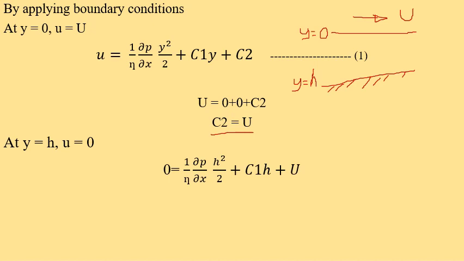So if we substitute this, we get 0 is equal to 1 by eta del p by del x h square by 2 plus c1h plus U, because c2 is U. So from this we can get c1 as 1 by h into minus U minus h square over 2 eta del p by del x.